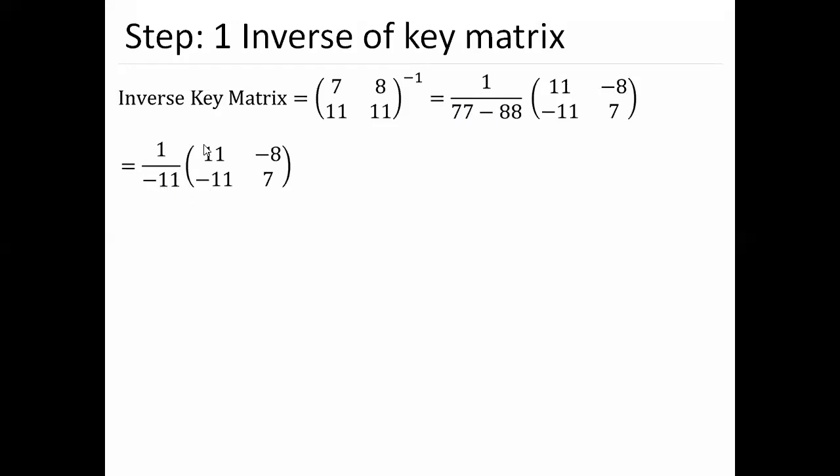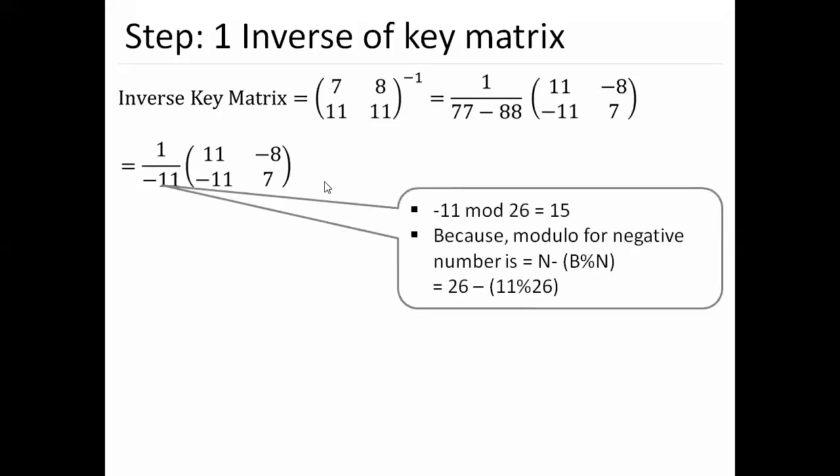minus 11 will come. Okay, so 11 minus 8 is 7. So now make the multiplication of it. Okay, so here minus 11 mod 26, if you do it, will be positive, that is 15. Because the modulo for a negative answer is n minus b into n, where 26 minus 11 mod of 26, what will the answer be? 15.